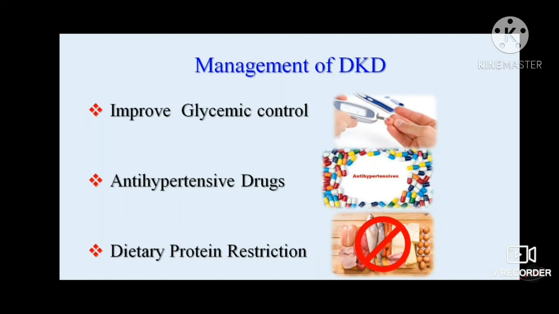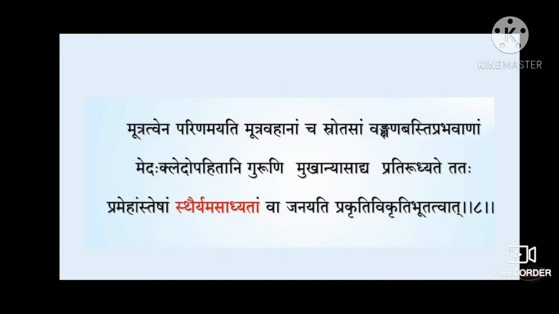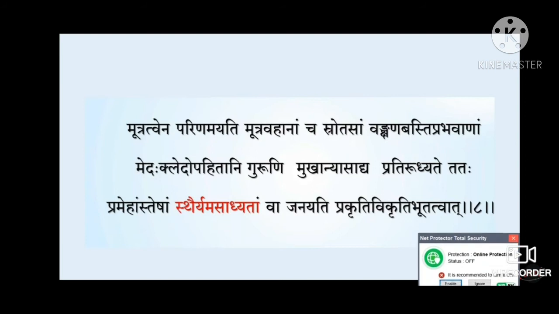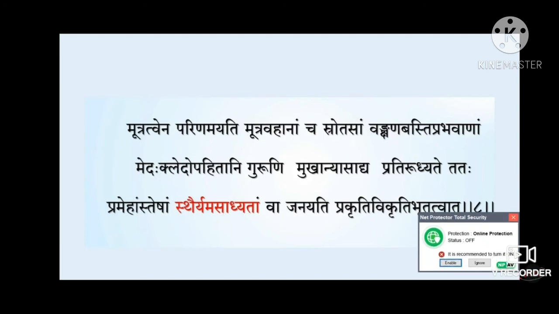Now we will come to the Ayurvedic approach to diabetic kidney disease. As we know, in the Ayurvedic classics, Prameha is mentioned under Ashta Mahagad. Ashta Mahagad are a group of 8 diseases which have a major impact on health, and they involve all the three doshas and saptadhatus.